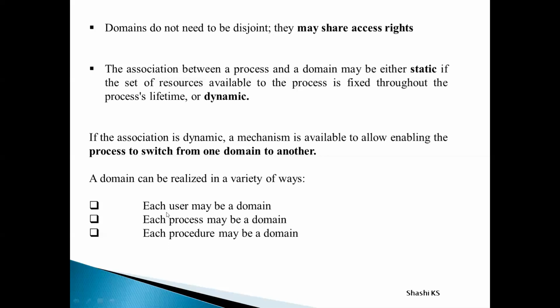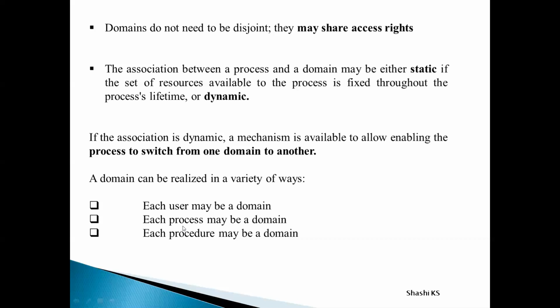The first way is each user can be a domain. What is the meaning of this? This means that if every user is a domain, then whenever one user logs out and another user logs in, there is going to be a domain switch. And what is going to be the set of objects in the first case? In the first case, the set of objects depends on the identity of the user. Similarly, in the second case, every process can be a domain. What is the meaning of that? In that case, whenever one process sends a message to another process, domain switching is going to occur. And what is going to be the set of objects in the second case?